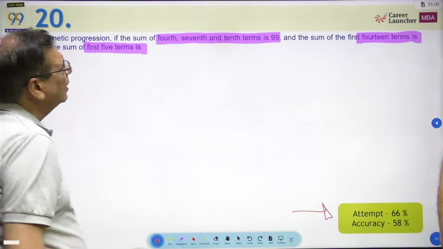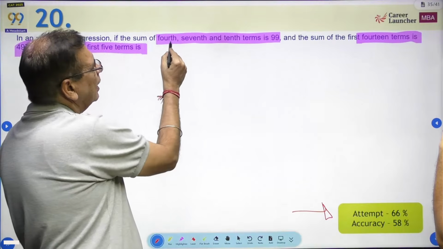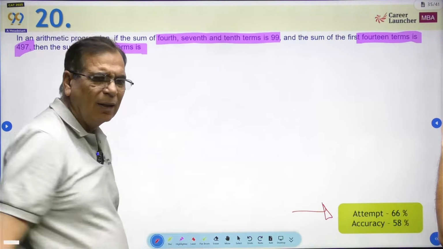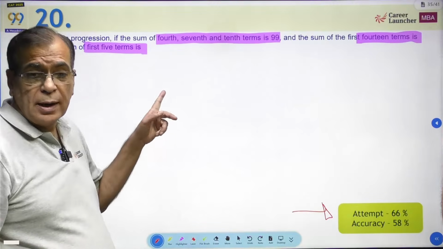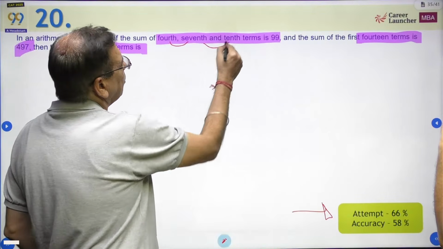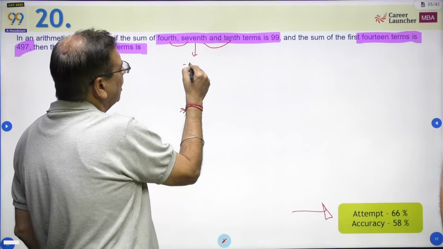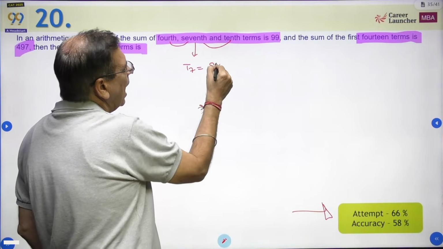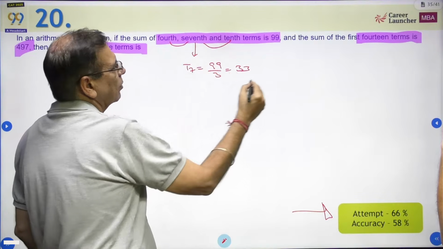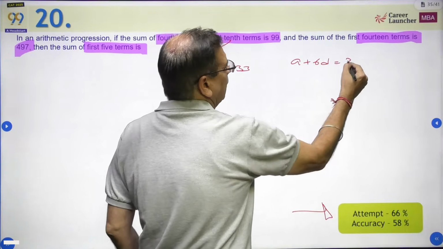This is very easy, isn't it? What will students do? A plus 3d plus A plus 6d plus A plus 9d equal to 99. It is not wrong, but it is foolish. You are wasting time. These are 4, plus 3 is 7, 7 plus 3 is 10. So the middle term will be the average of these 3. So T7 has to be the average. So what is T7? A plus 6d. So we get the first equation: A plus 6d is equal to 33.